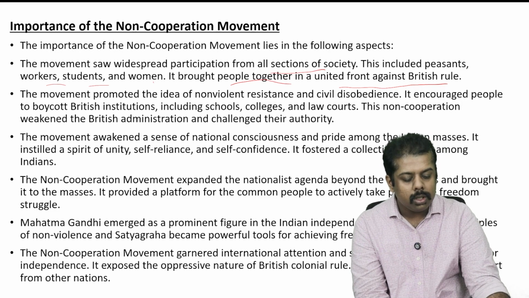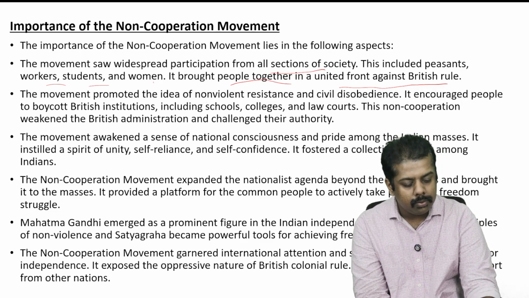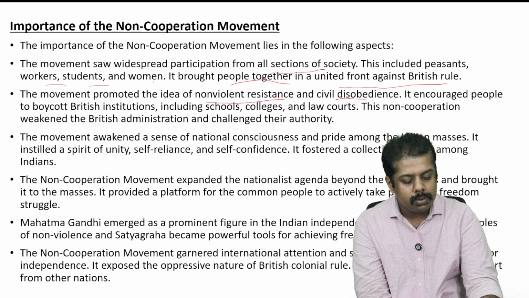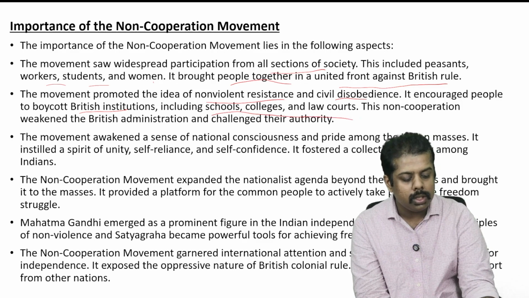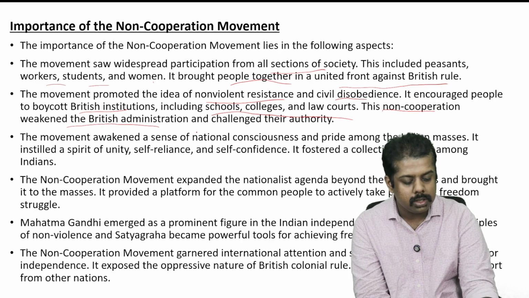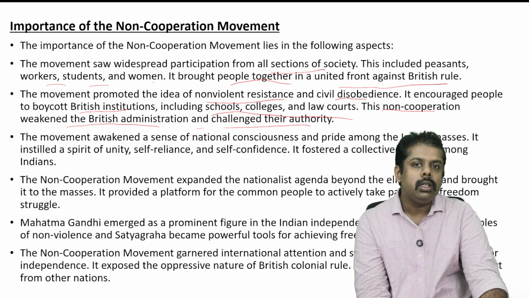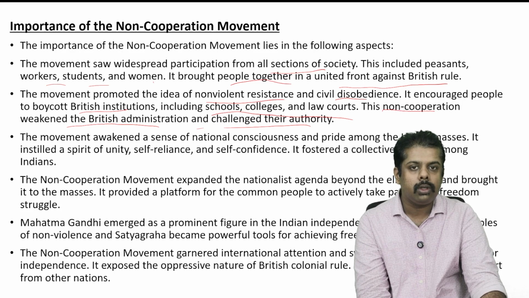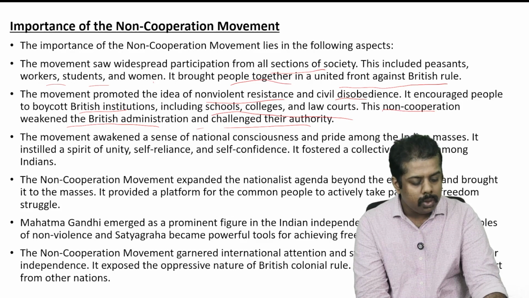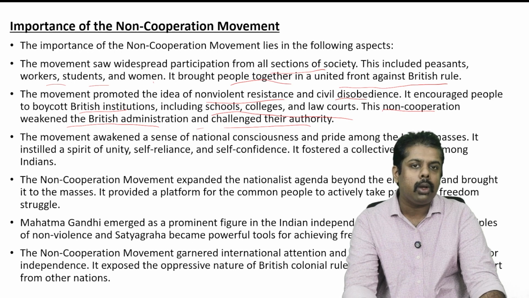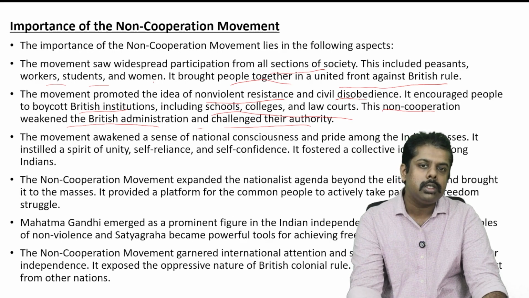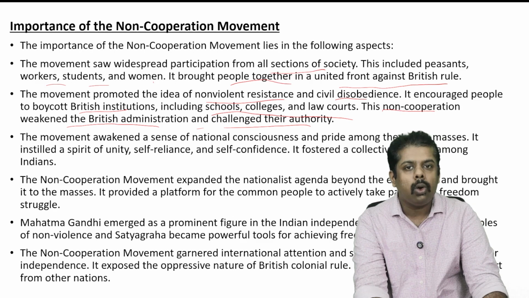Okay. Now moving on, the other point is that the movement promoted the idea of non-violent resistance and civil disobedience. It encouraged people to boycott the British institutions, including schools, colleges, and law courts. This non-cooperation weakened the British administration and challenged their authority. The key idea of the movement was non-violence, not using violent methods. So non-violence and civil disobedience, trying to boycott the British colleges, schools, and their law courts as well.